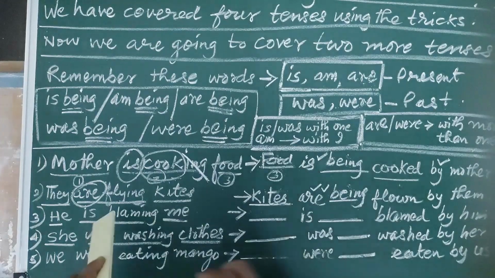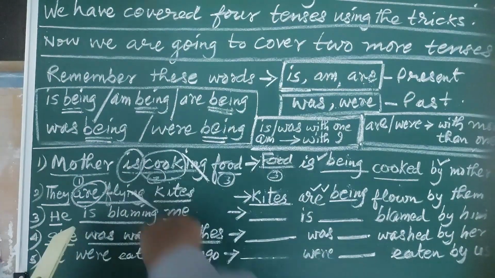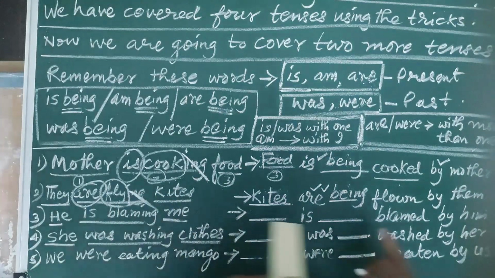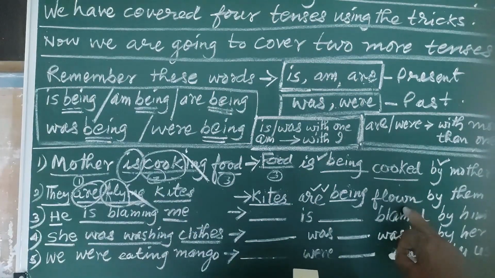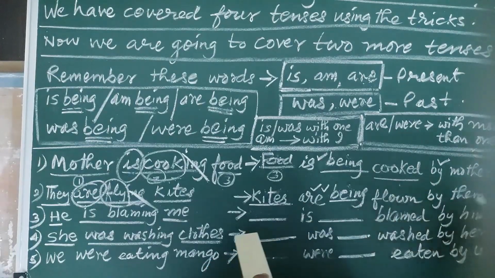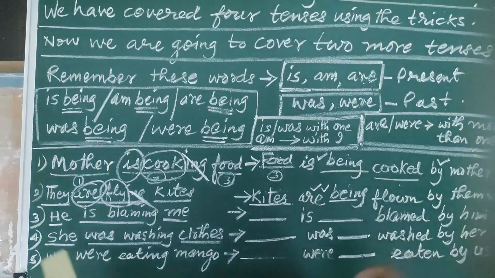And now let us come to this area. Now we will delete ing and we are having only fly. Fly will be written as flown. Friends, you should know the first form, the second form, especially the third form. Then only you will be able to become the master of passive voice. So here, kites are being flown by them. The sentence is going to be correct. Let us see one more.